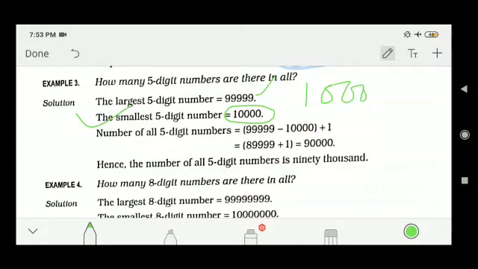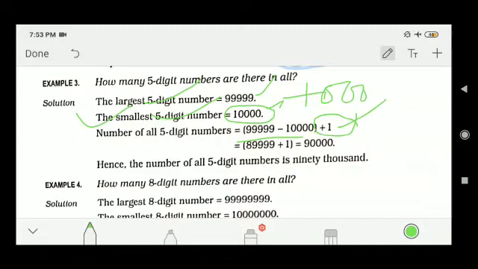Subtract the smallest 5-digit number from the largest 5-digit number and add 1. Why are you adding 1? Because you are not counting the smallest 5-digit number. That's why we are adding 1. So the trick for how many 5-digit numbers there are in all: largest 5-digit number minus smallest 5-digit number plus 1.